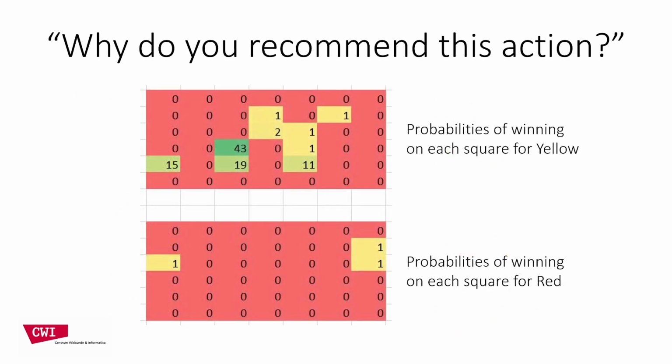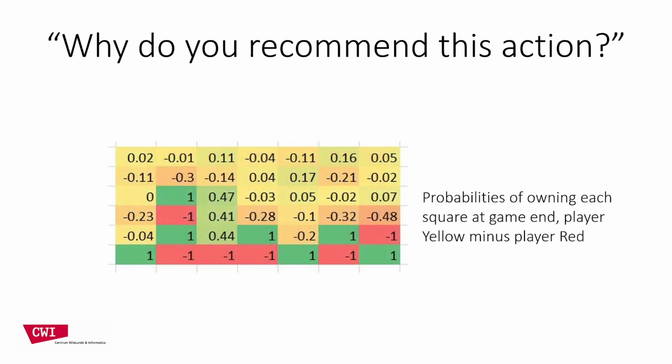We can also show expectations for other scenarios in the form of heat maps. For example, here the probabilities for yellow or red making the eventual winning move on any given square of the board, which can help the explainee understand where to focus attention. Or we can show the probabilities of owning each square of the board at game end, where green and red stand for the 2 players.